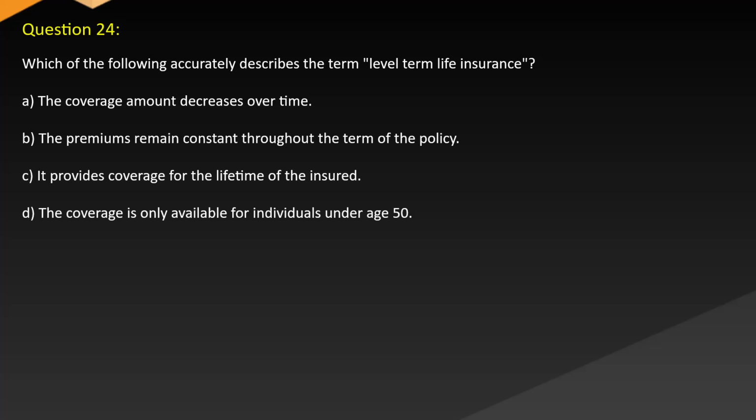Question 24. Which of the following accurately describes level term life insurance? A. The coverage amount decreases over time. B. The premiums remain constant throughout the term of the policy. C. It provides coverage for the lifetime of the insured. D. The coverage is only available for individuals under age 50.